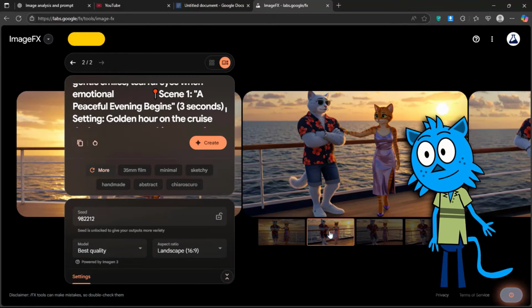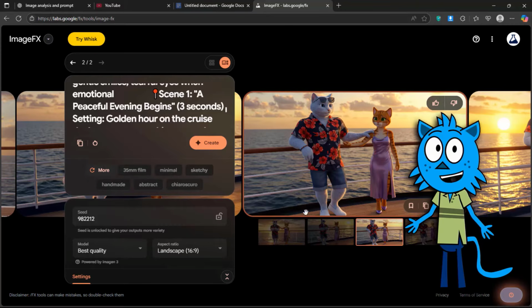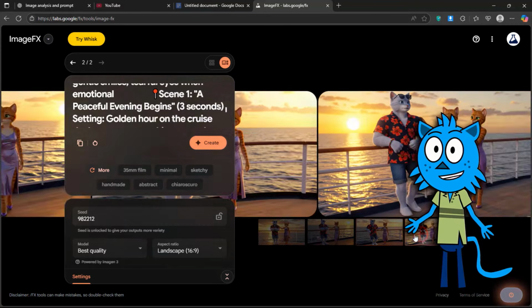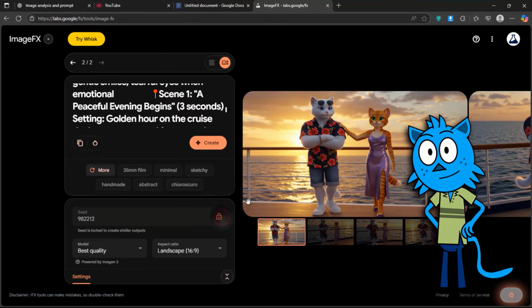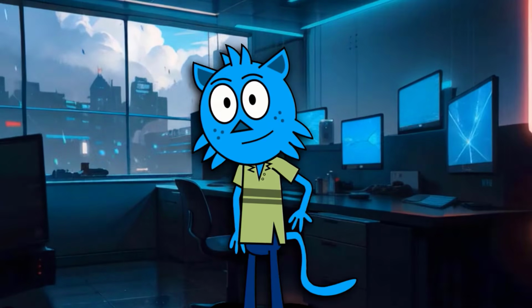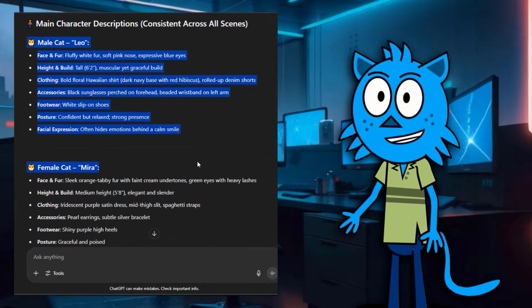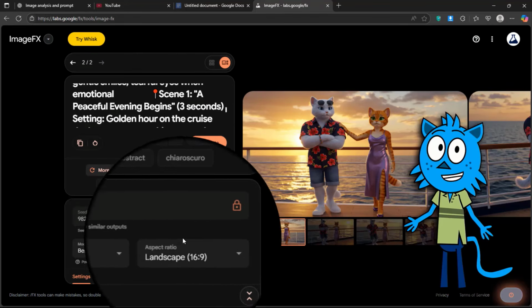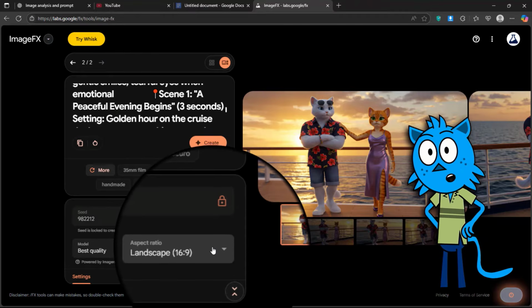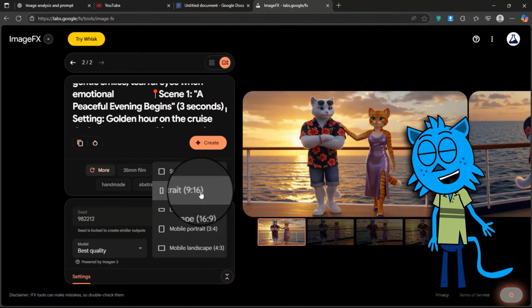Look at the result. How perfect it is! The quality is just amazing. Even better than the original image. If you like the image and want to use the same character consistently, click the seed lock button here. But locking the seed alone won't ensure character consistency. That's why using the main character description every time is mandatory. If you're making images for long-form videos, set the aspect ratio to 16:9. For short-form videos, use 9:16.